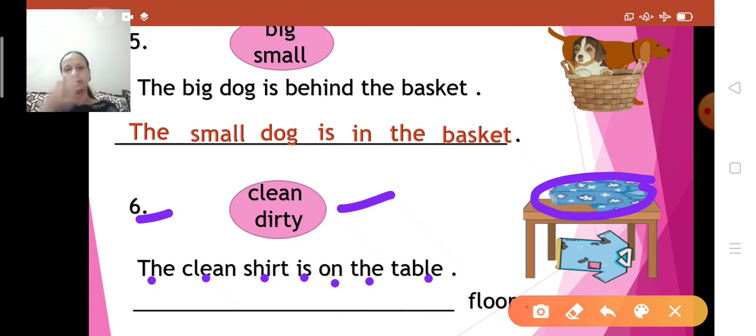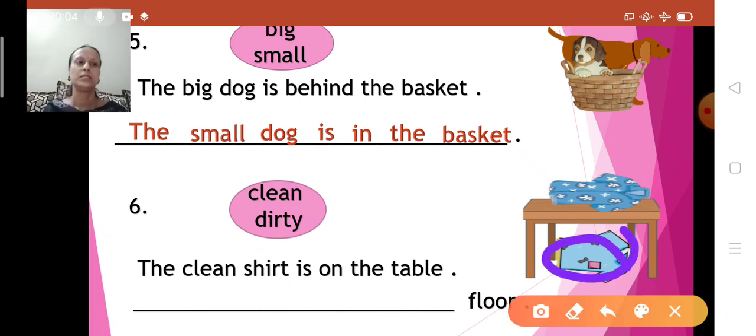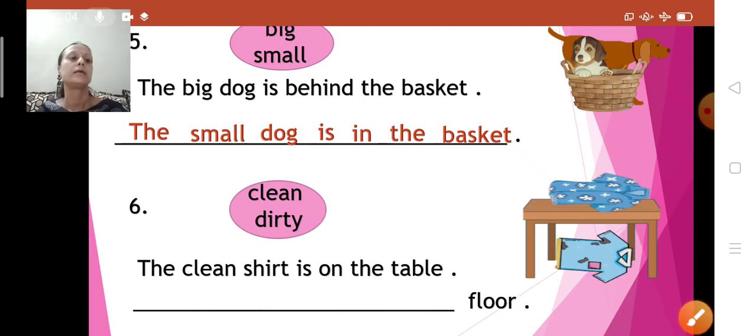Now this is the sharpener. On the table, children. So this is on and this is, yes, down I am keeping. Okay. So now let's see the next shirt. How is this shirt? It looks dirty. So opposite of clean is dirty.